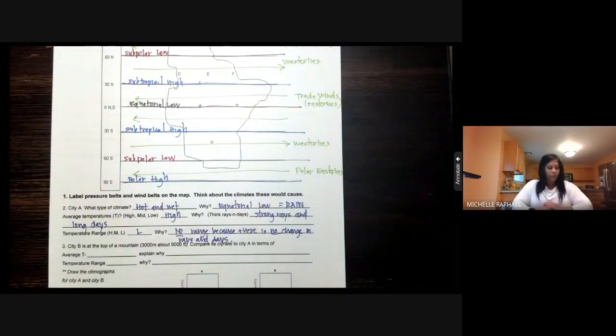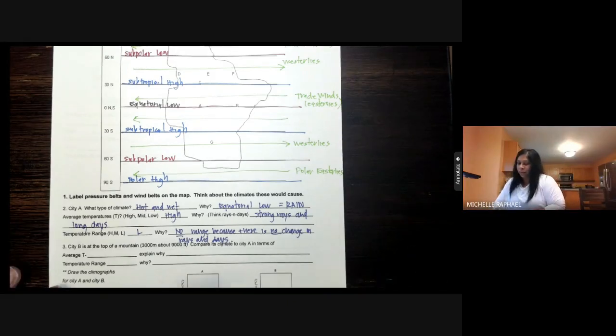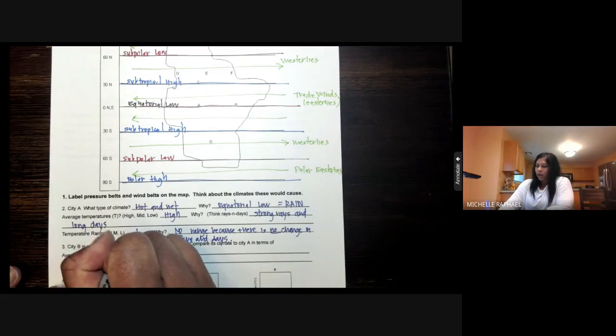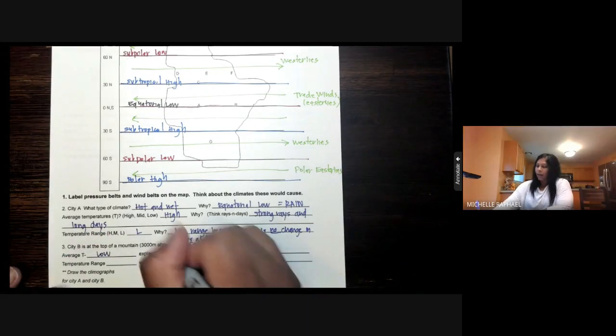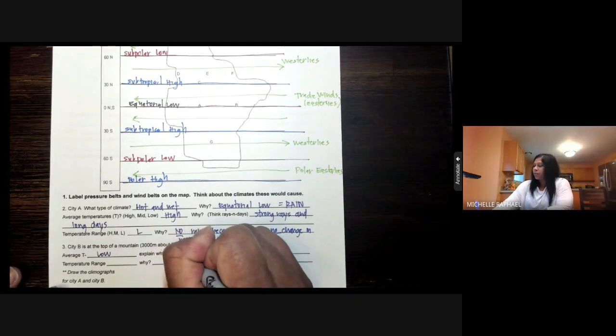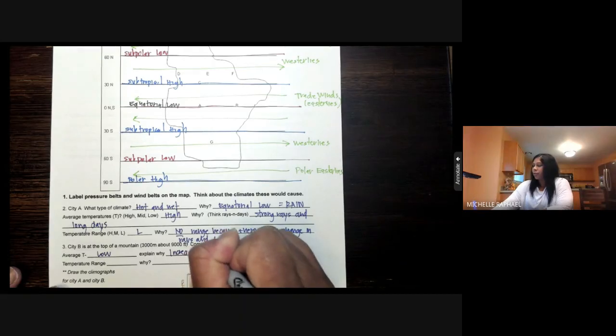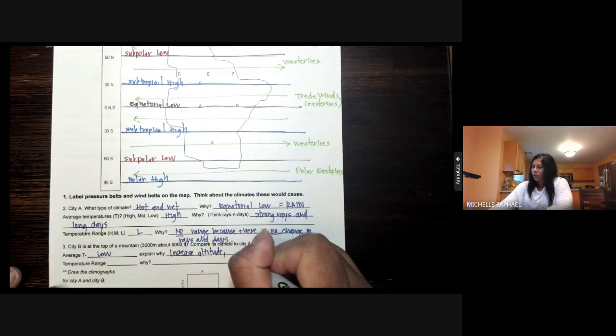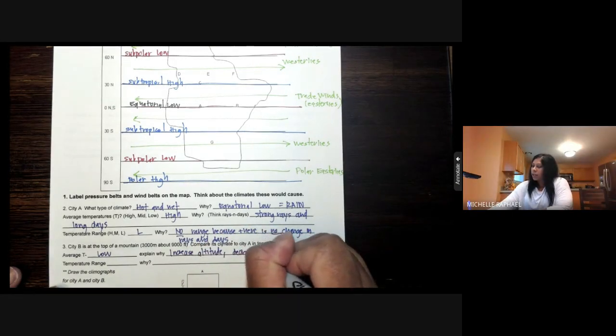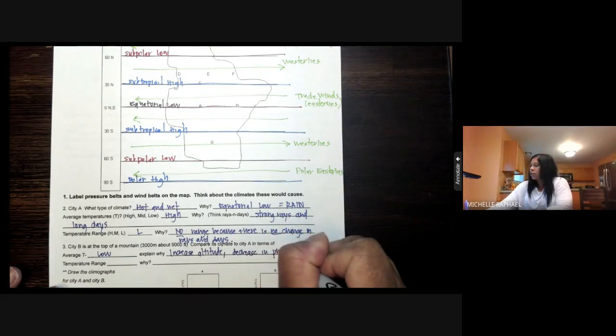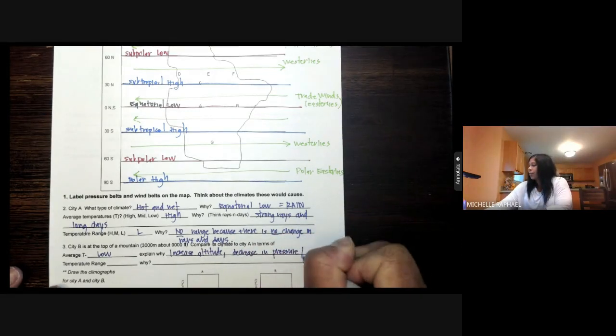Now let's put that same information into our problem. Our average temperature, we're going to say lower. And why? It goes back to our example. We increase altitude, so we decrease in pressure, and therefore temperature.